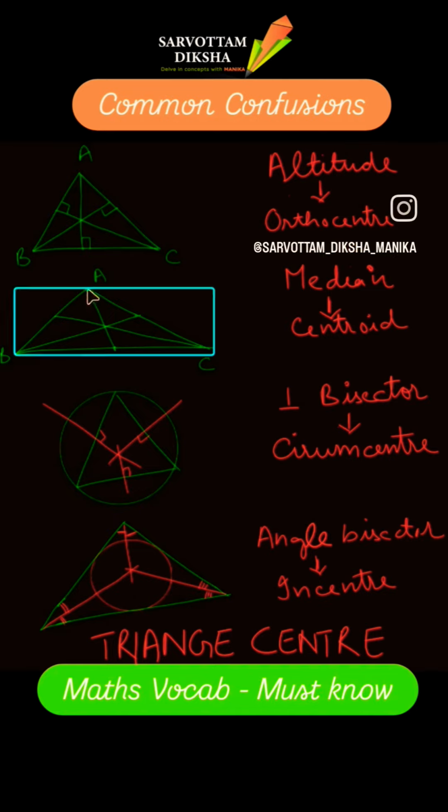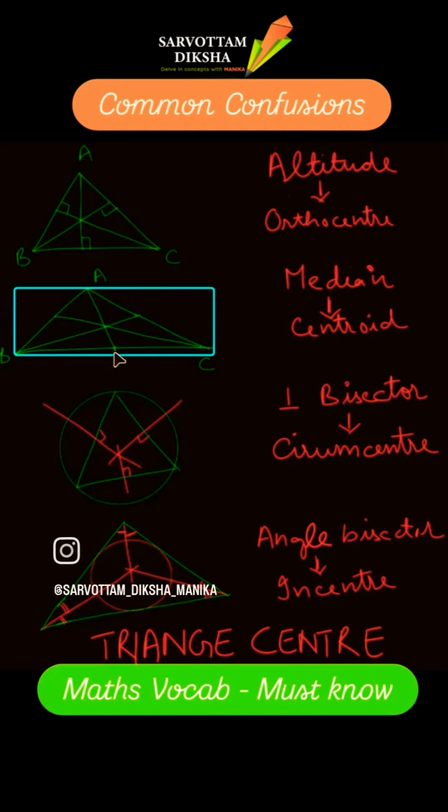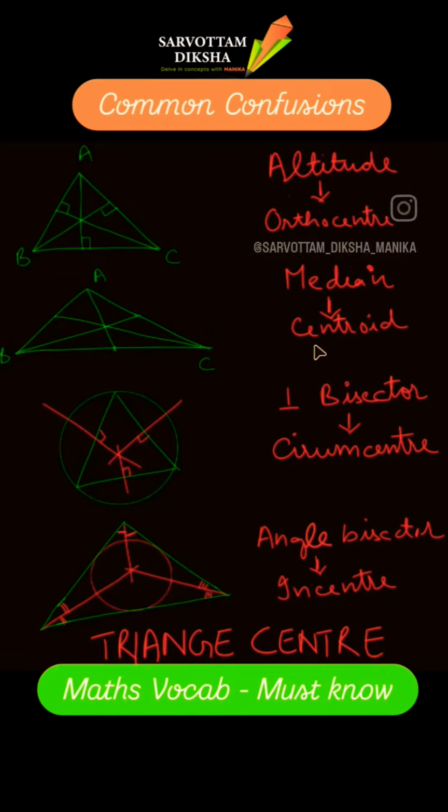Medians. If I connect a vertex to the midpoint of the side opposite to it, then it is called a median. And the point of intersection of medians is called the centroid. How to remember it? Median, if you see, mid comes in the word median. Mid and center, they are kind of synonyms, right? Come in mid, come in center. So the point of intersection of medians is the centroid.